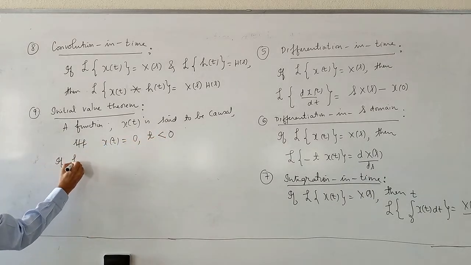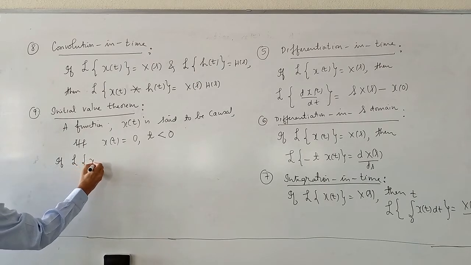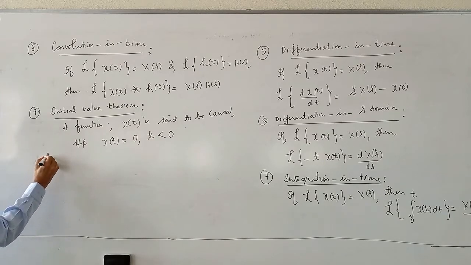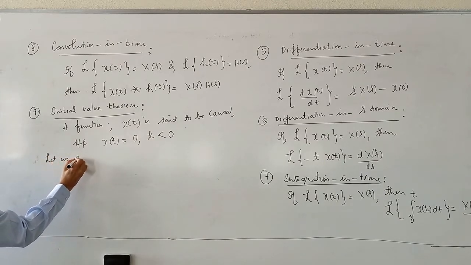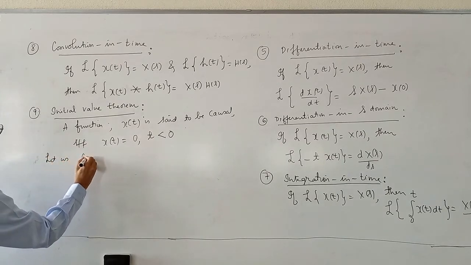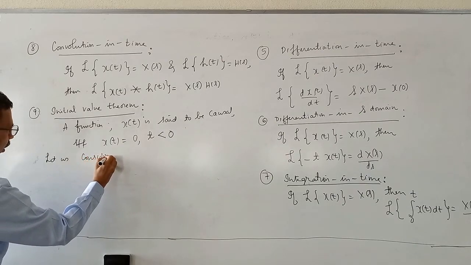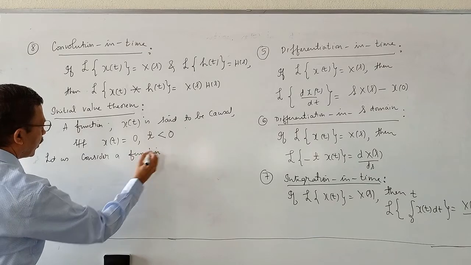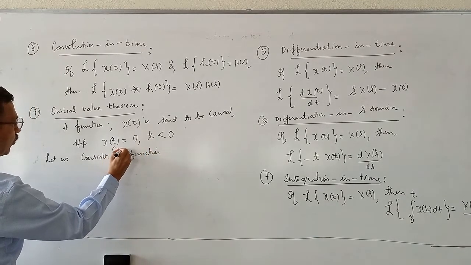Before that, let us consider a causal function.